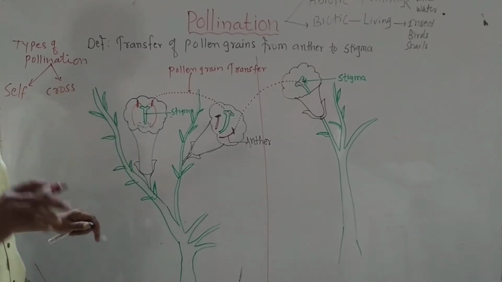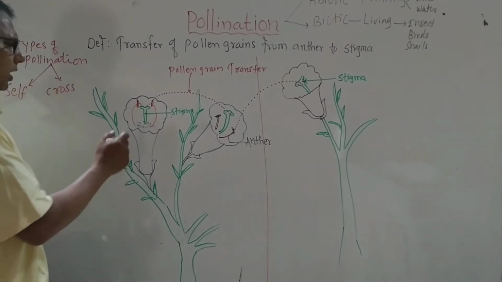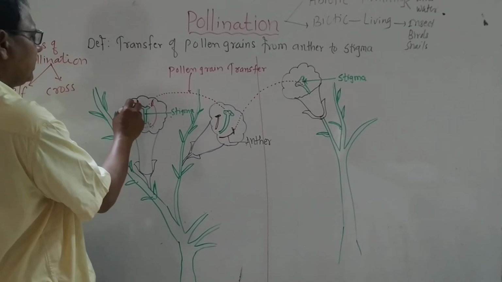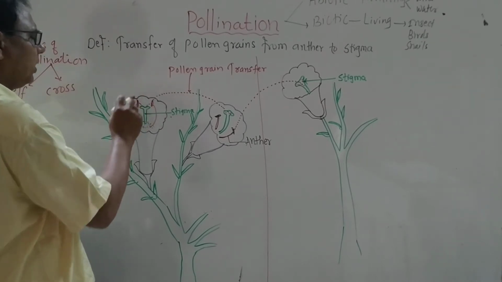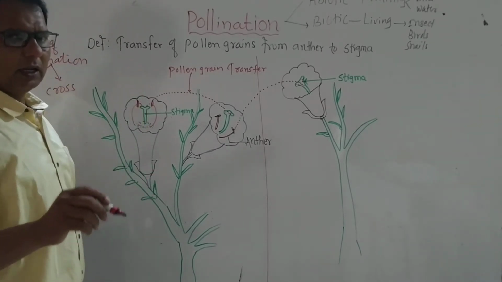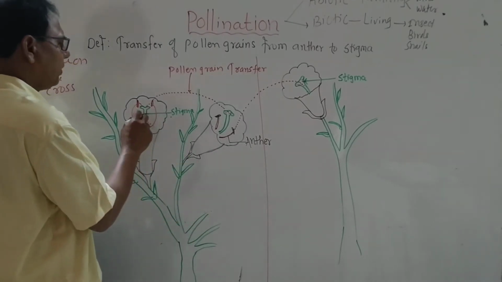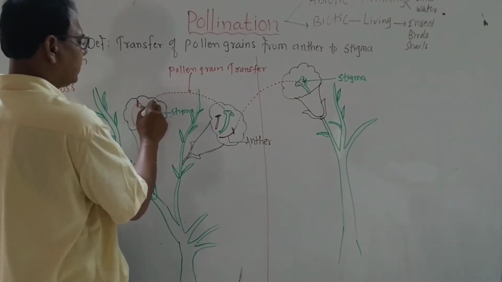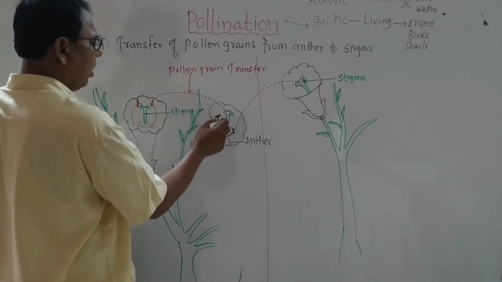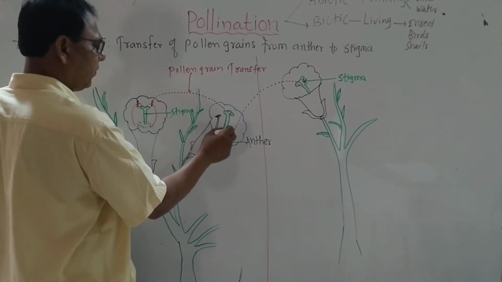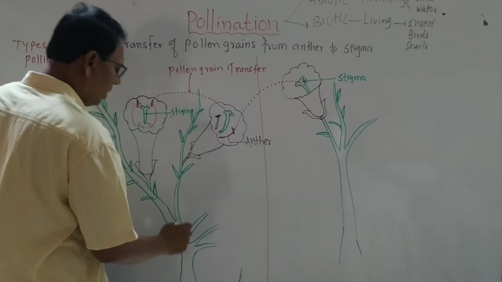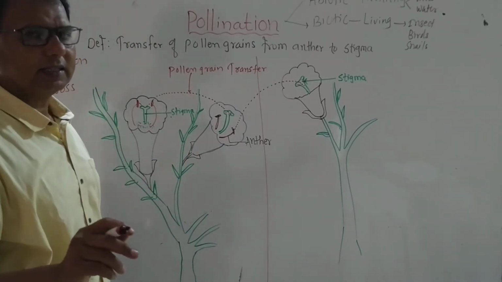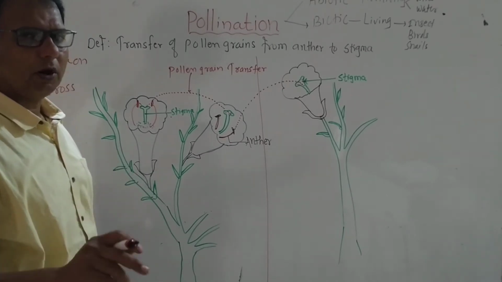That means transfer जे असतात pollen grains हे त्याच फुलामध्ये anther पासून निघतात आणि त्याच फुलाच्या स्टिग्मावर पडतात, किंवा transfer of pollen grains from anther to the stigma of another or different flower present on the same plant is called self-pollination.